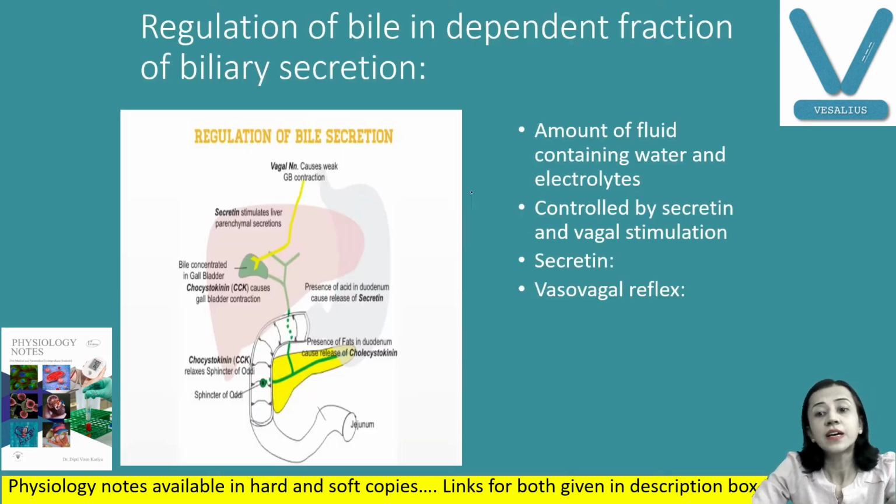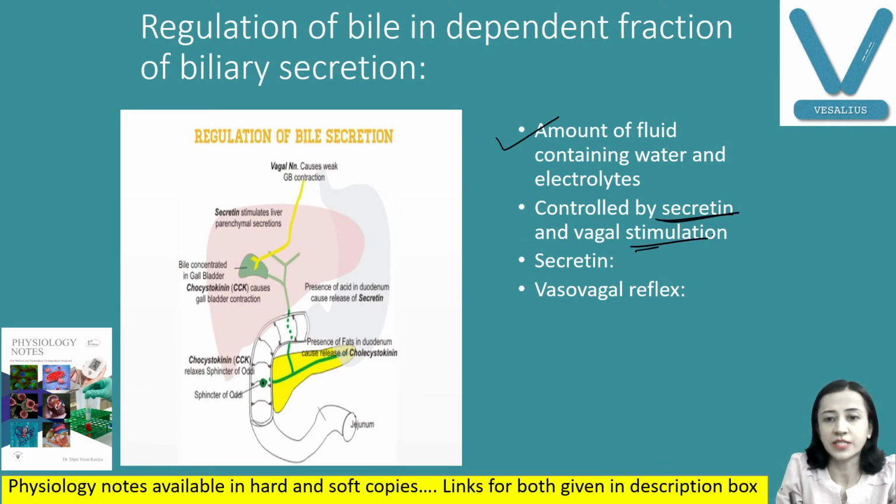So first, that is independent of biliary secretion. Number one, that is the amount of fluid containing water and electrolytes. That regulates the bile independent fraction of the bile secretion. Second, it is also controlled by the hormone secretin and vagus stimulation.